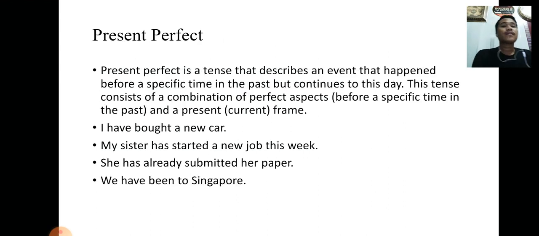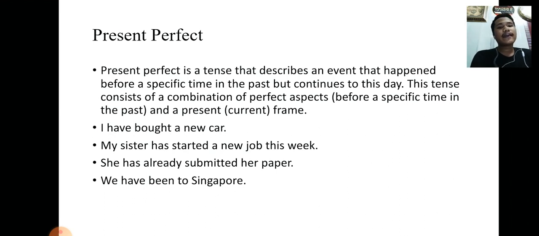Okay, next, present perfect. Present perfect is a tense that describes an event that happened before a specific time in the past but continues to this day. This tense consists of a combination of the perfect aspect, before a specific time in the past, and the present time.